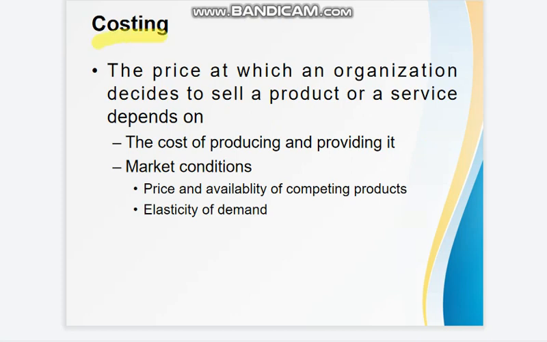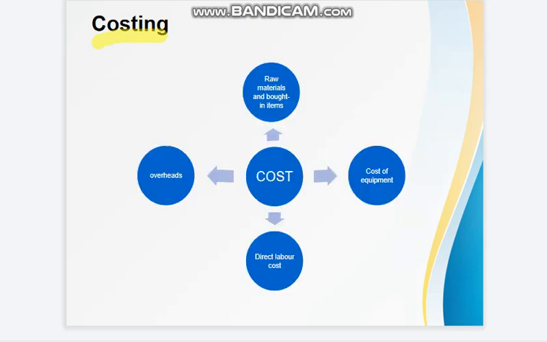Costing. What is costing? The price at which an organization decides to sell a product or a service depends on the cost of producing and providing it, market conditions, price and availability of competing products, and elasticity of demand. There are four elements of costing: raw material and bought-in items, cost of equipment, direct labor cost, and overheads.